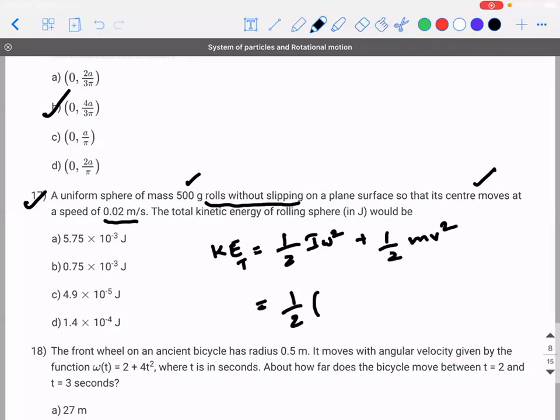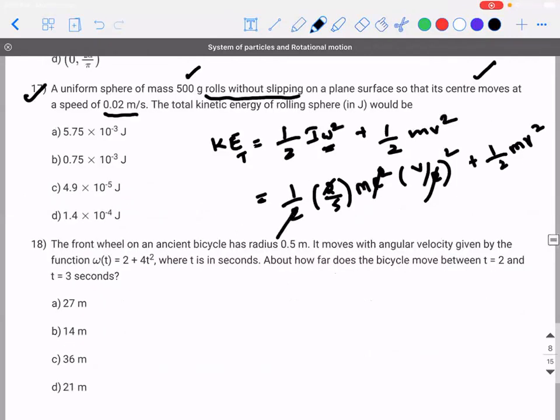So half into, what is the moment of inertia of a uniform sphere? 2 by 5 mr square. What is the condition for pure rolling? Omega is equal to v by r, the whole square, plus half mv square. So r square will get cancelled. 2 and 2 will get cancelled. 1 by 5 into m into v square plus 1 by 2 into mv square.